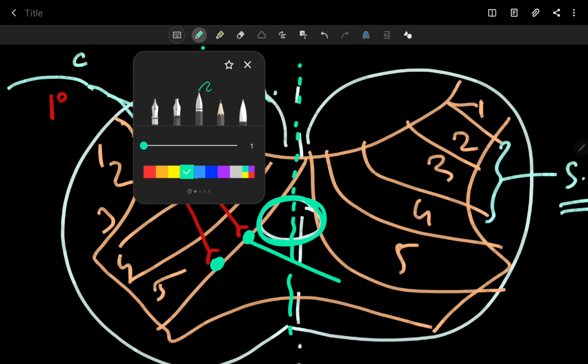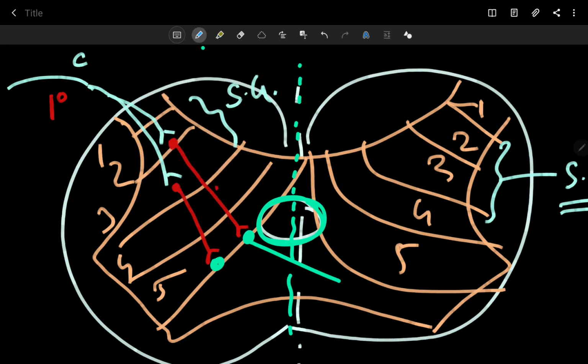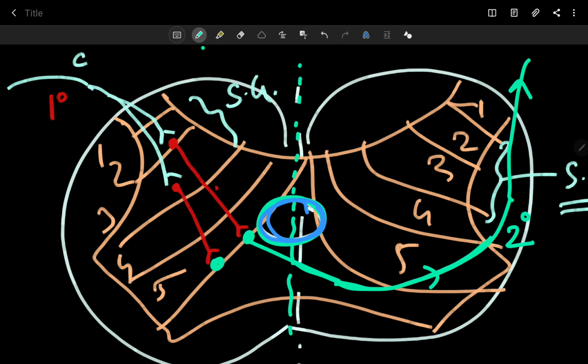This is your central canal of spinal cord, and then it ascends to the lateral column of the spinal cord. Same, this green color is your second order neuron.